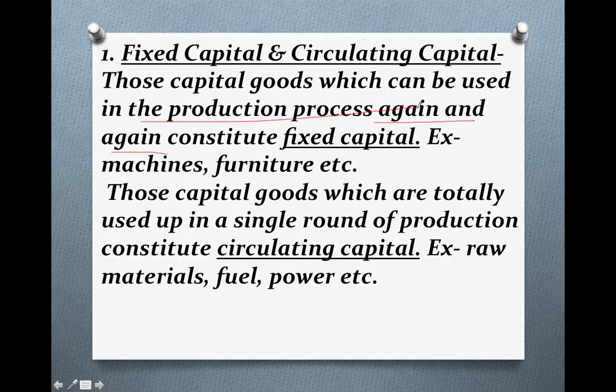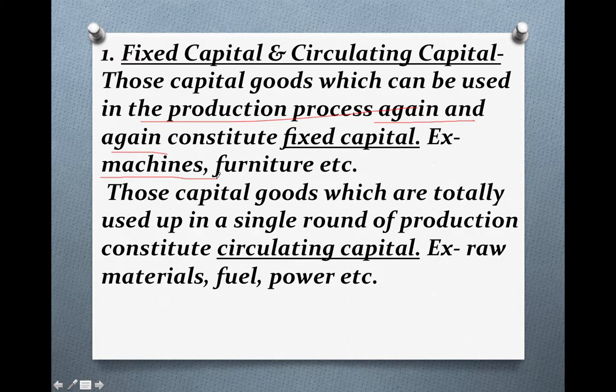By example, you will be able to understand. Take machines. Once you have purchased the machines, they will be used in producing various goods and services. That doesn't mean that if you've purchased machinery, you have done one round of production and your machinery will be useless. No, it will not be. You can use it again and again for producing various types of goods and services.